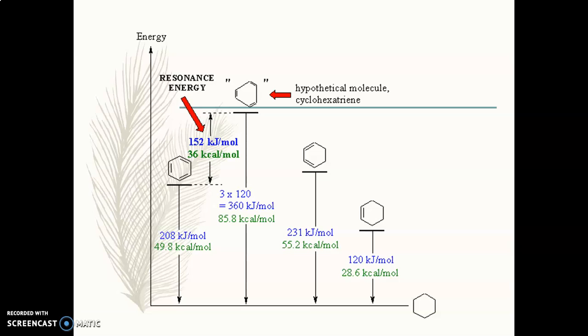Due to this extra stability of benzene, that particular compound does not undergo the addition reaction. So it is unreactive, or you can say it is less reactive compared to alkenes. While if we consider the example of alkenes, they readily undergo the addition reaction. And this amount of energy is known as the resonance energy. So the resonance energy of benzene is 36 kilocalorie per mole.